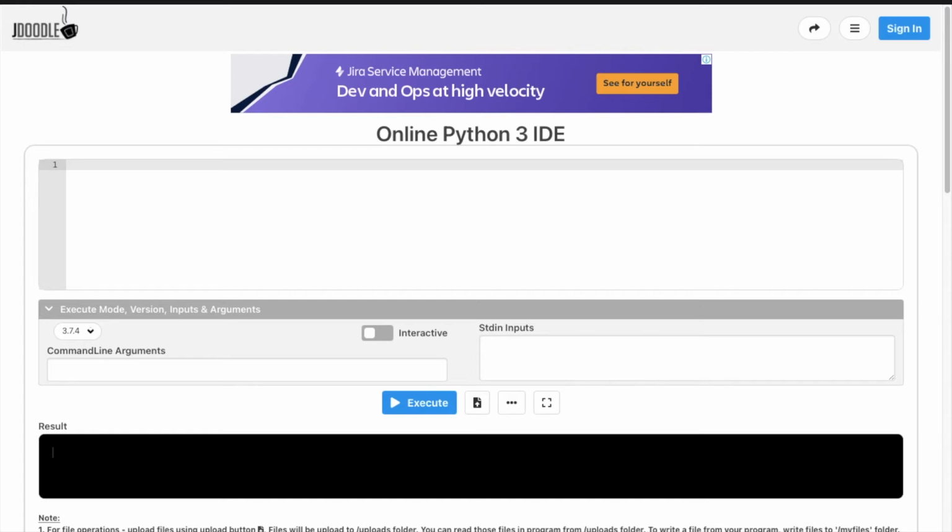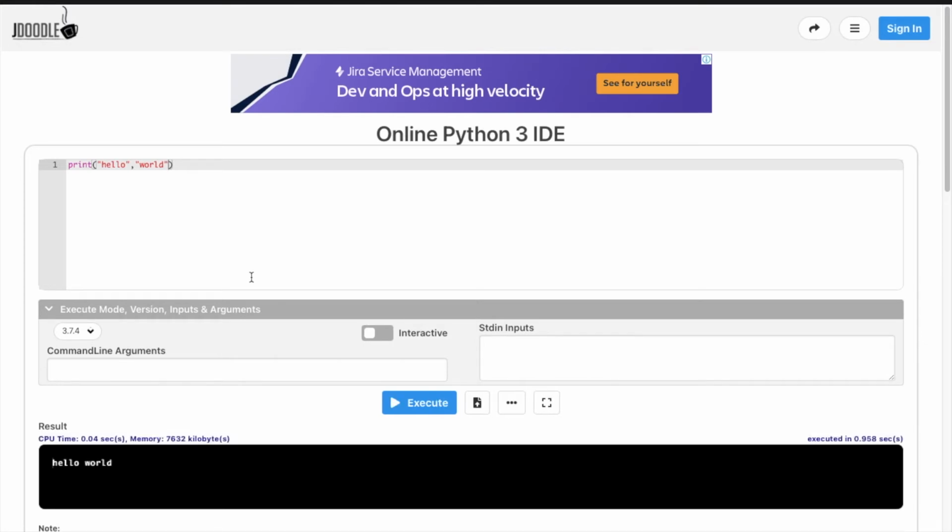Now let's say, what if we want to print two strings, say hello and world. First step, write print. The first one is hello. Write it in double quotation, and the second one is world. We have to divide the two strings with a comma. Now let's execute it. Yeah, here we can see both strings were separated with a space.